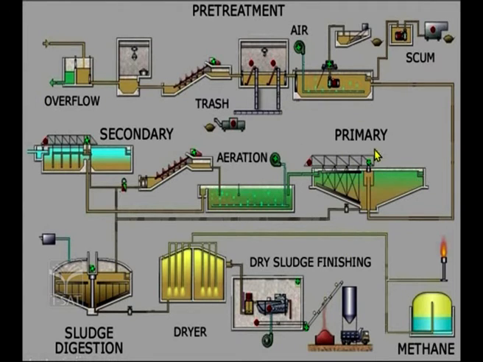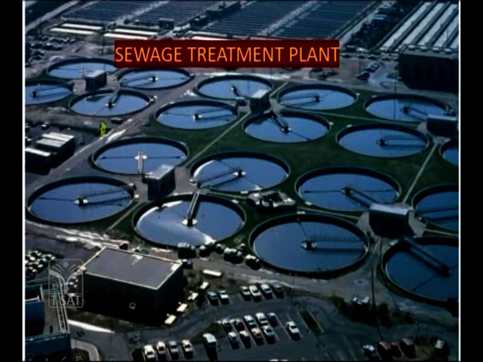At the primary stage we will separate the waste material, and we also have the secondary stage. From that, water and sludge will be separated. So we will study this in detail here. The sewage treatment plant, children, you see the different types of tanks here.